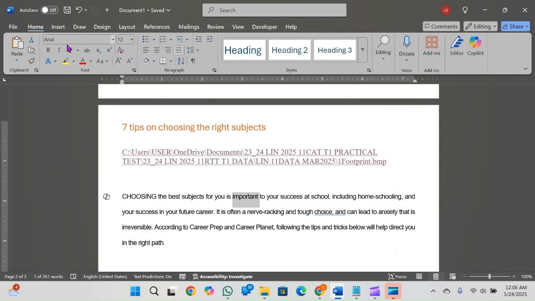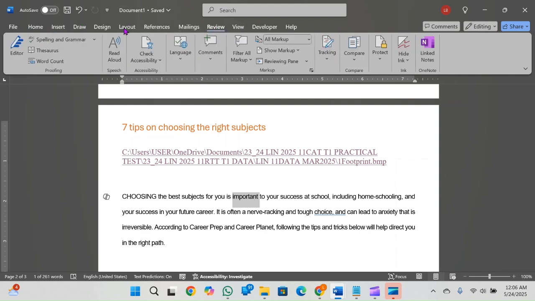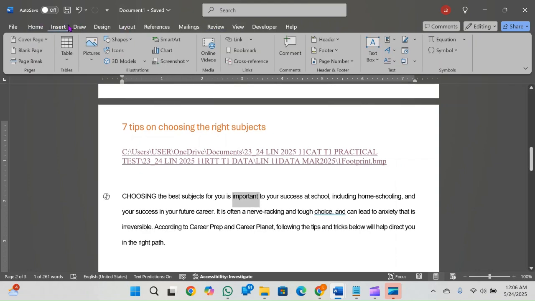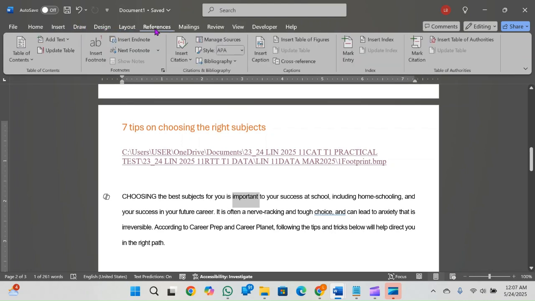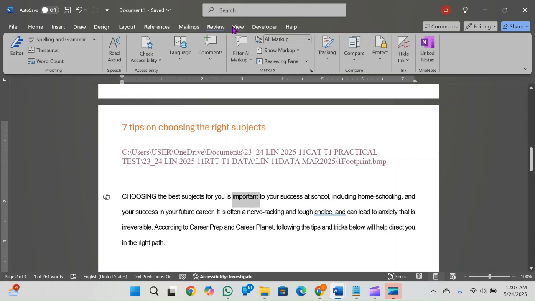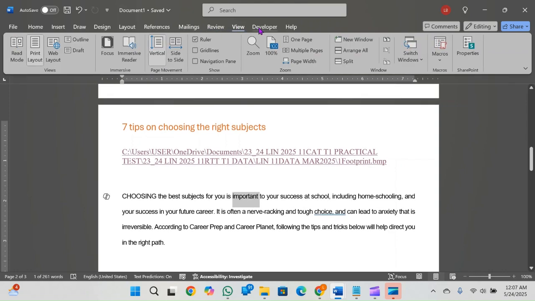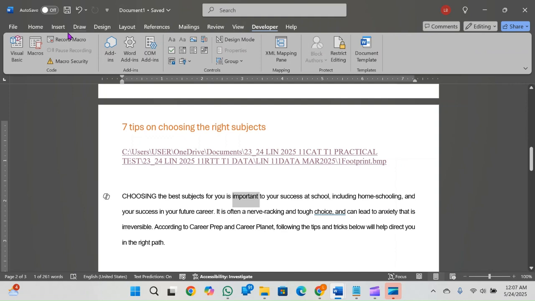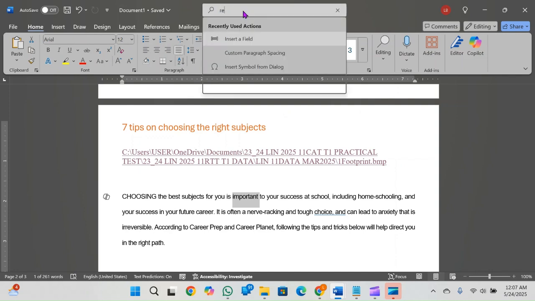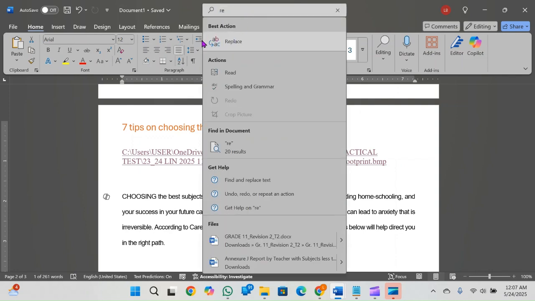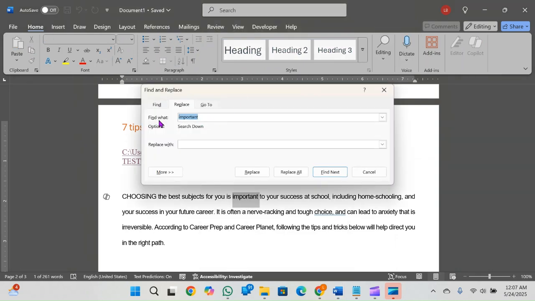It should be, let's check somewhere else. My tab ribbon is very different to the one we have at school because it's a different version. Okay, I can't find it, so I'm simply just going to. The icon looks like that. It's normally here. Anyway, we're going to replace that word, find what word we want to replace and